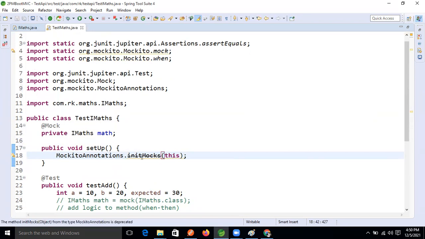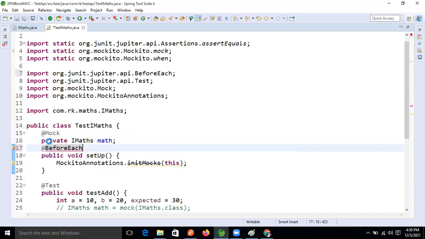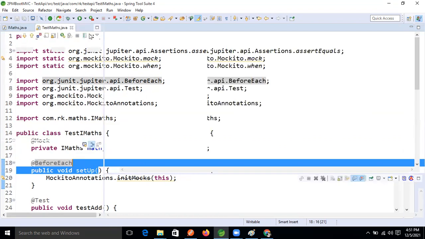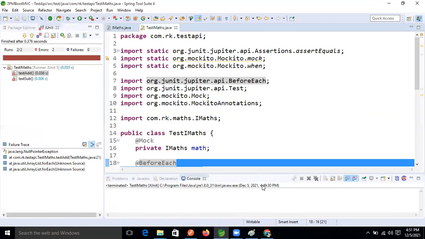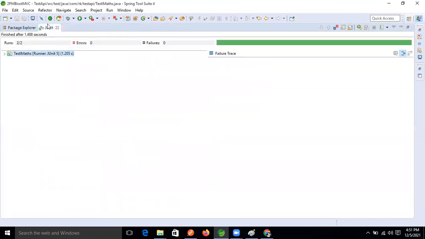I think this is deprecated now. Okay, no issue. Guys, the Before annotation is there now. Now run this one, and this time our API will pass, guys. See this, are we getting the success message or not? Come on, give the response. Yes.